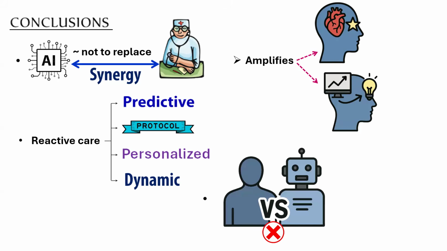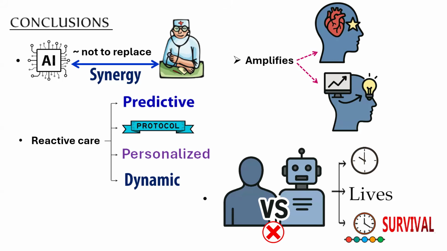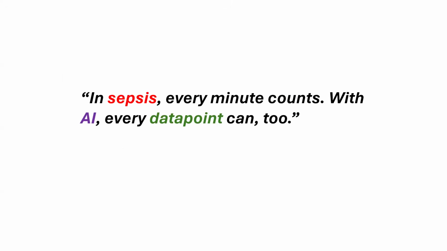And AI is not about man versus machine. It is man with the machine to provide timely care, to save more lives, and to ascertain the survival chain. So the timely survival chain is something that can be better. This is where one has to look at AI. So that's about it, friends. It's a beautiful quote in sepsis. We know every minute counts, but with AI, every data point can too. So every data point that is fed acts as a tool to save a life, as every minute helps you save a life in sepsis. That's a beautiful quote.